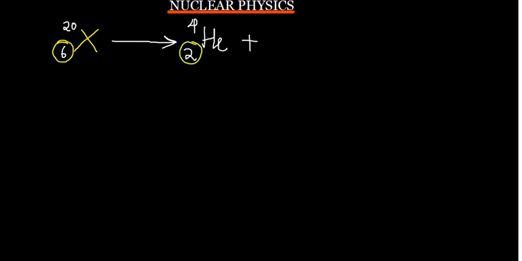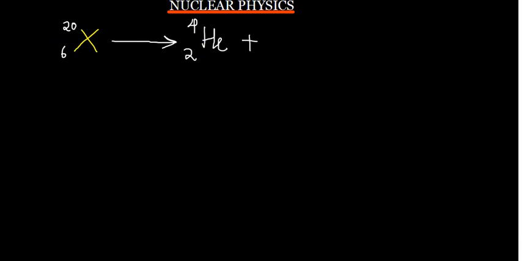For example, let's say we have got an element X, which has got a mass number of, let's say, 20, and then it has got, let's say, 6 protons. So if this one undergoes an alpha decay, it's going to release helium, that is He with a 2 with a mass number of 4. So now you can find out what substance has been formed or produced. So it has 6 protons, but now it has lost 2.